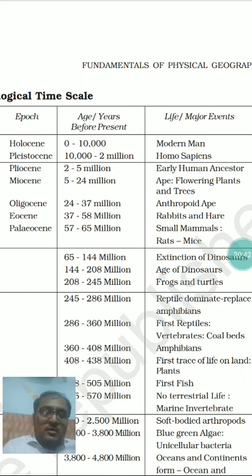There was no such kind of wood quality in earlier trees, but for the first time the wood containing trees or the furniture trees were developed during this time period. Then comes the Pliocene epoch, and this is the time frame of 2 to 5 million years ago from the present. And at this time early human ancestors